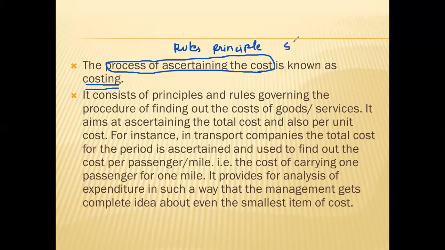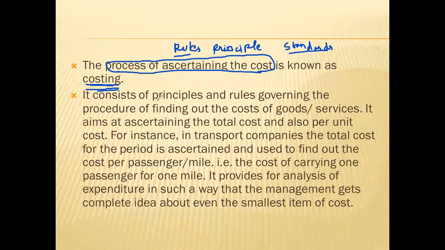This is very important. When advanced costing is understood, all of this will come into picture. It is not that easy that you add this expenditure and you get the cost of the product. For that, there are various sets of rules, principles, and standards applicable for finding the cost of the product or services. That's why the process of ascertaining the cost is known as costing.